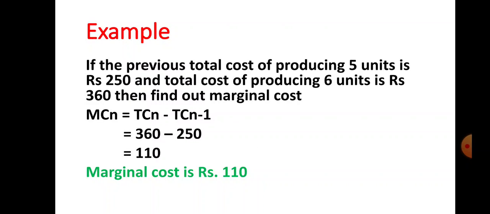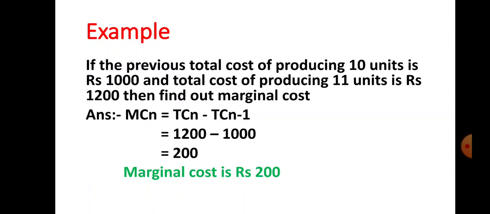Okay, so what is TCn here? What is given here? TCn is 360. And what is TCn-1? That is 250. So TCn minus TCn-1 is 360 minus 250. What do we get? 110. So what is the marginal cost? Marginal cost is rupees 110 here.